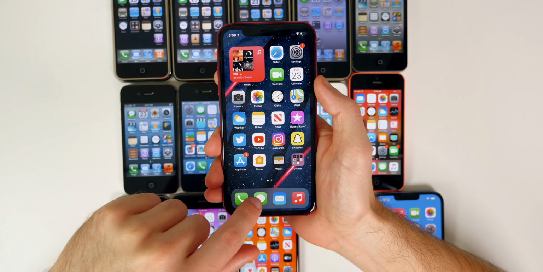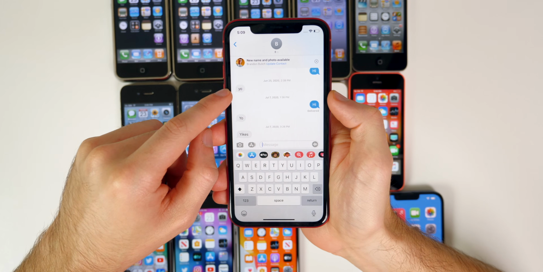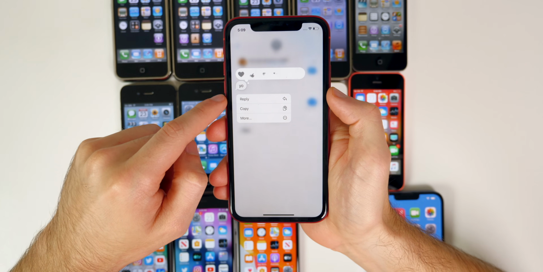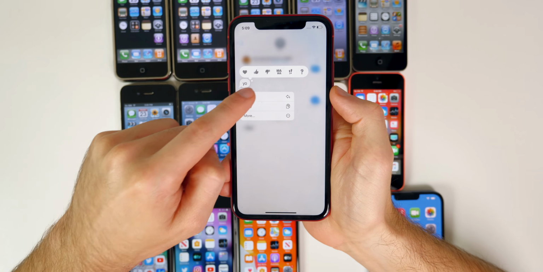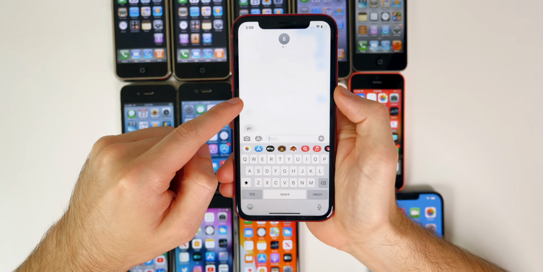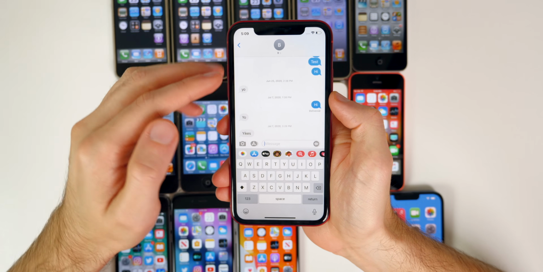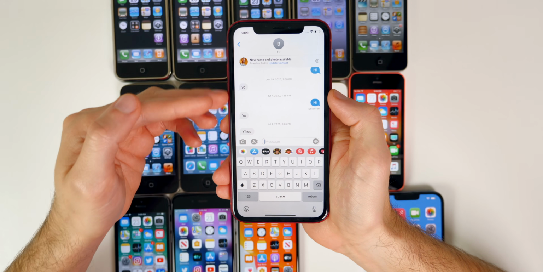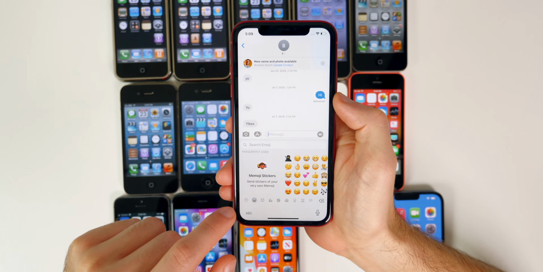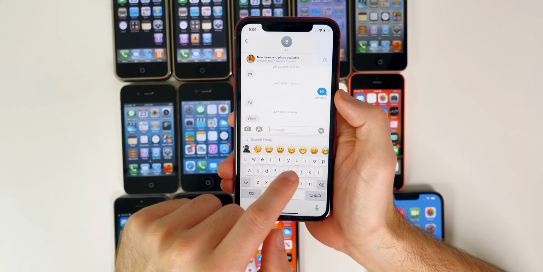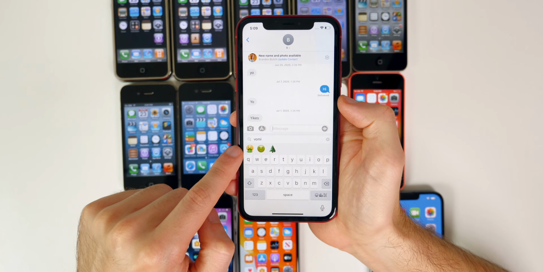We got a lot of changes inside of the Messages application. This was the first time you were able to reply to certain messages. So if you tapped on it, you could do the reactions, and of course you could reply in line right there as well, which is very handy for group chats. You could also pin conversations to the top of your Messages application. You could also search for emojis for the first time. So if you wanted to search for like the vomit emoji, you could search for it right there.